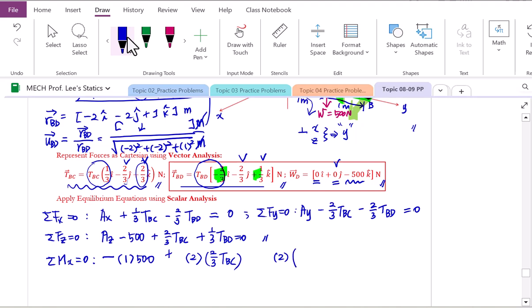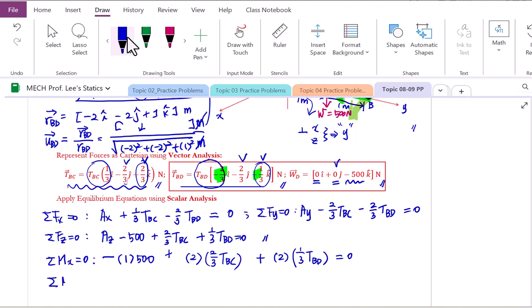Then absolute value of the force, therefore 1 over 3 T of BD. Then applying right hand rule, we checked it must be positive direction. They must be balanced. Let's keep working.